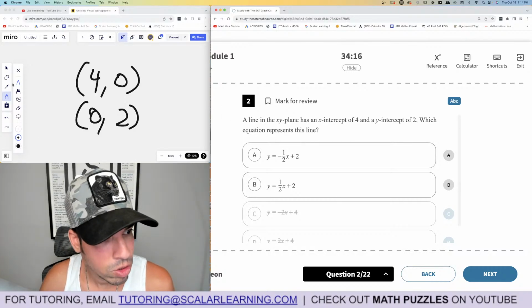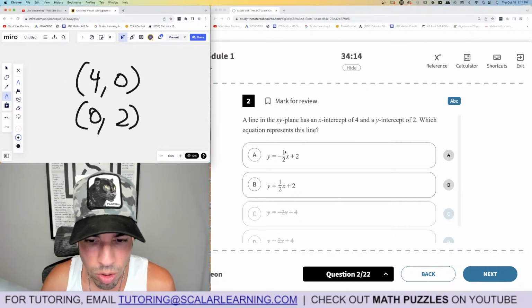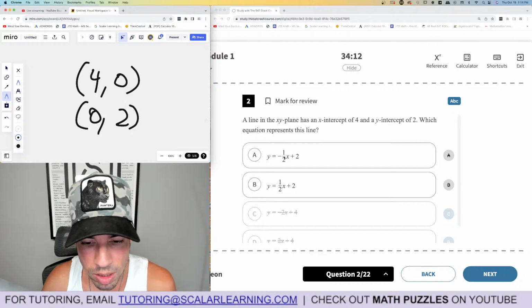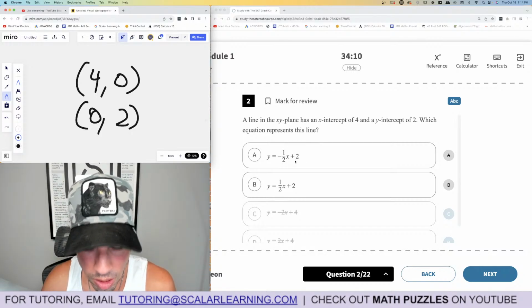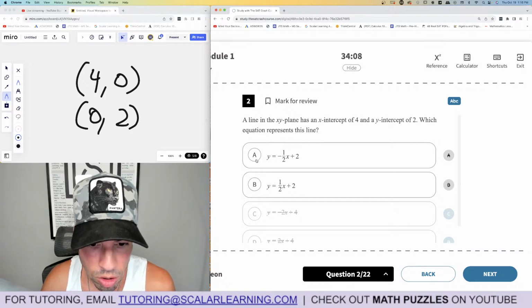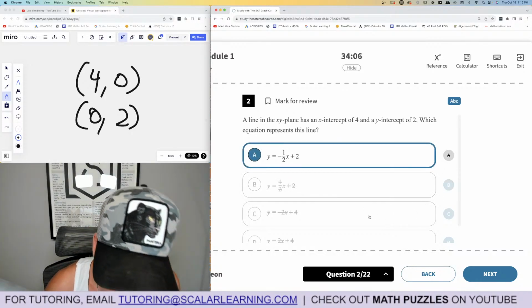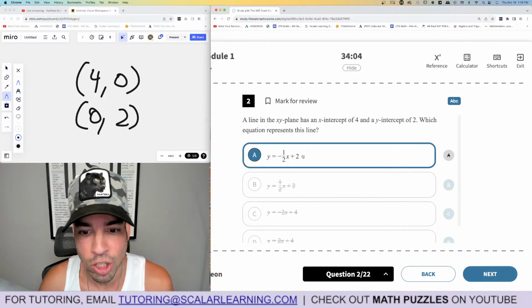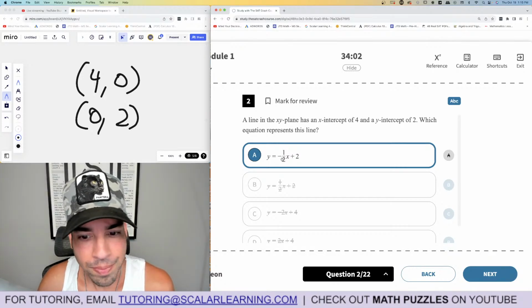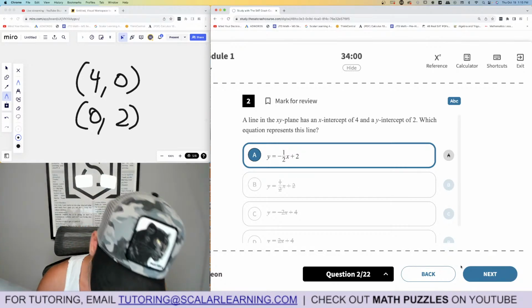Since I know (4, 0) is a coordinate, I can plug in 4 and see, do I get 0? Negative 1/2 times 4 is negative 2. Negative 2 plus 2 is 0. This one is wrong, so A is the winner. We'll eliminate B as well, not that we need to. Let me just double check now. (4, 0), (0, 2). Boom, done.